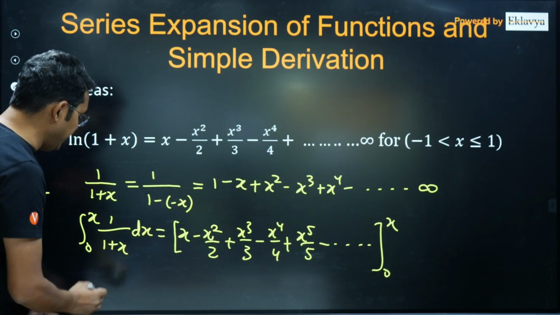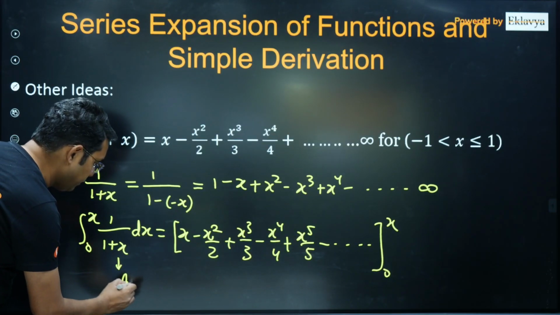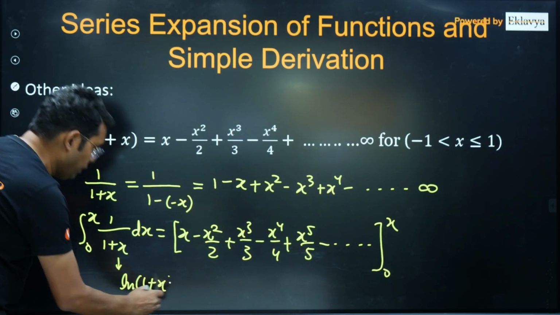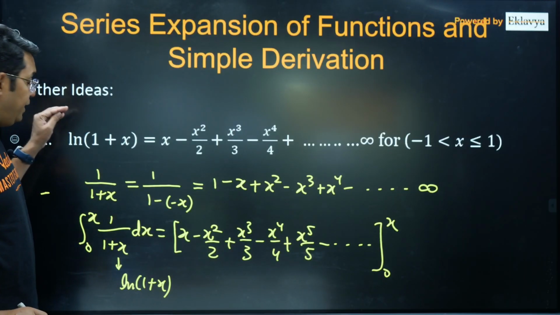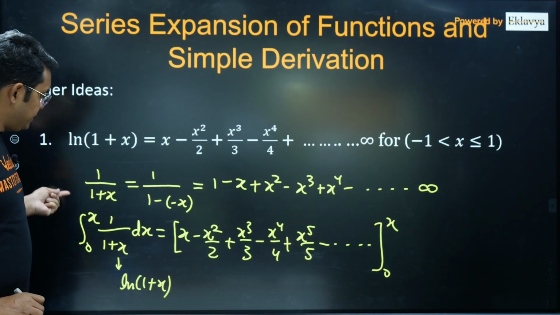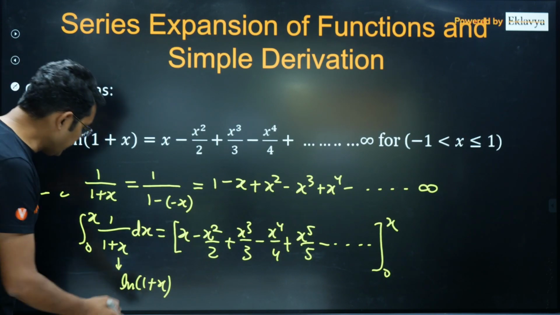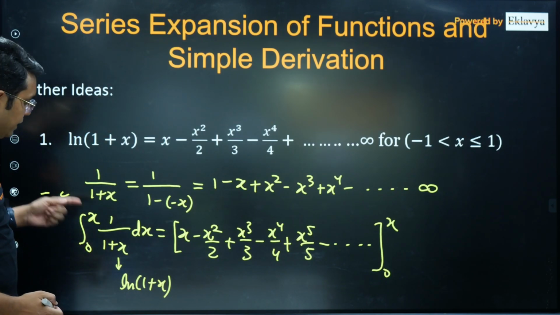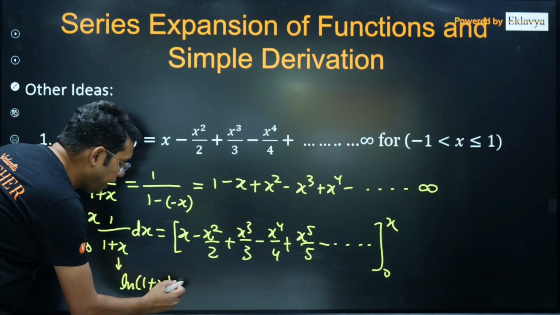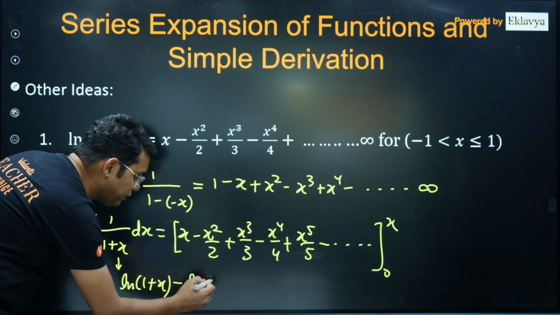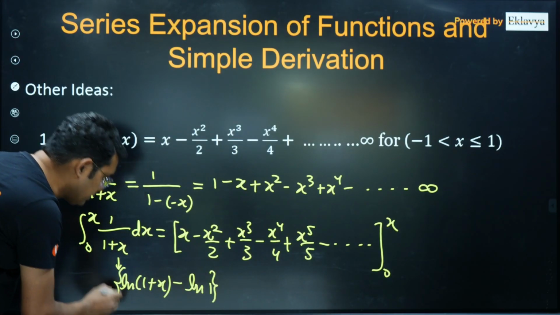We are done because the integration of this is ln 1 plus x, because I thought of 1 upon 1 plus x through differentiation only. So its integration has to be ln 1 plus x, and if you put the limit 0 to x, it will be ln 1 plus x minus ln 1, and ln 1 is 0. So this left hand side is this thing.